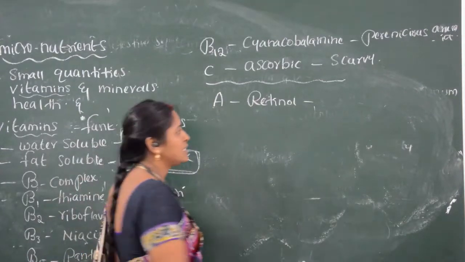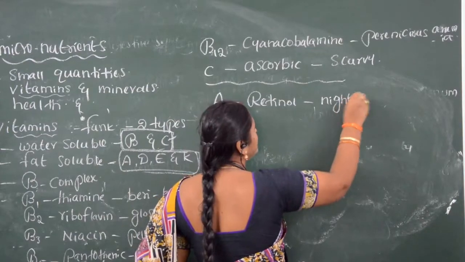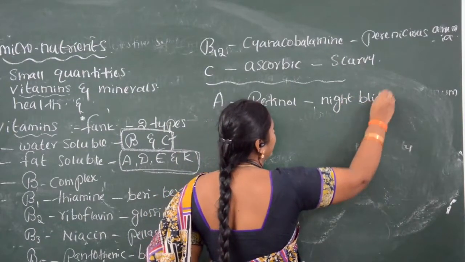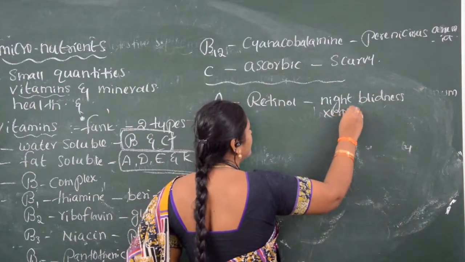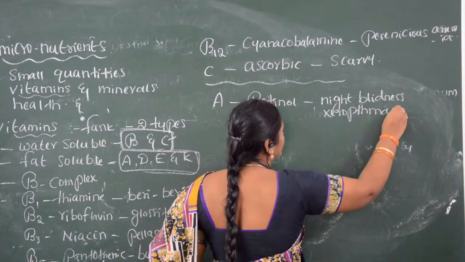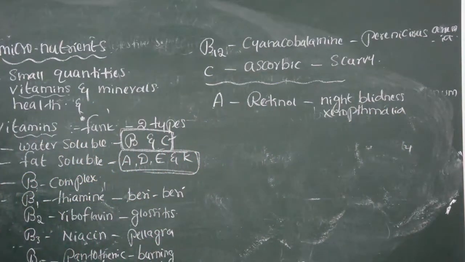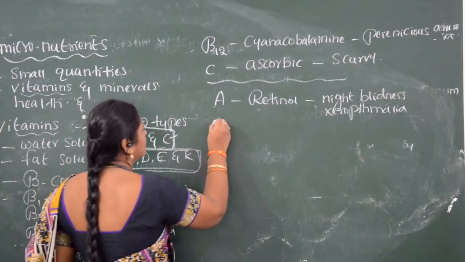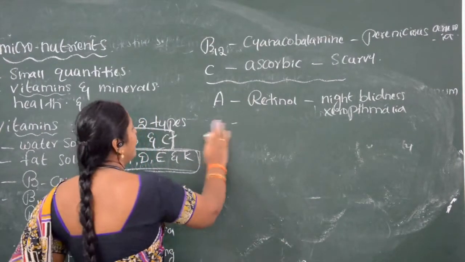The person suffers from night blindness or xerophthalmia. And the next one is D vitamin.